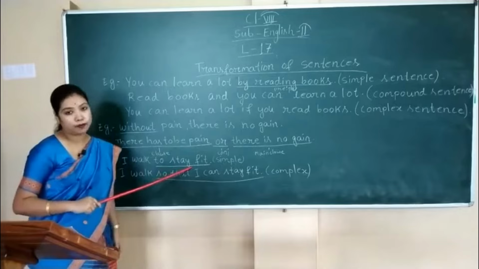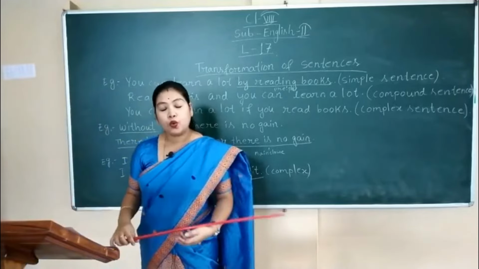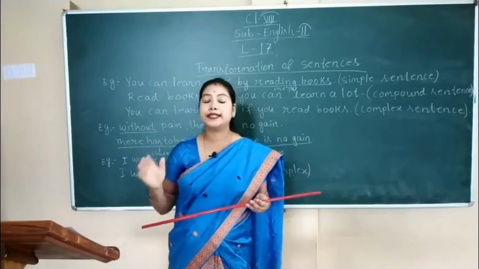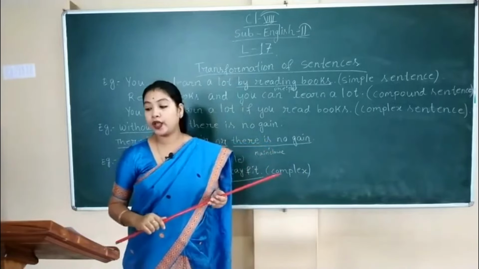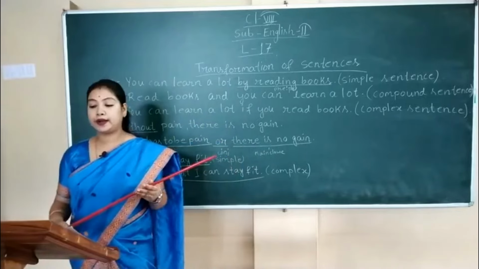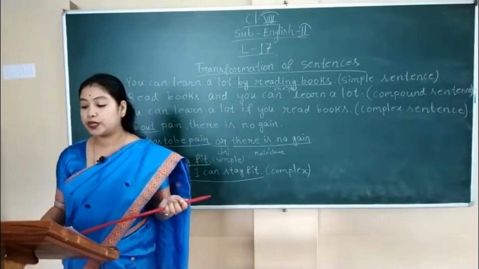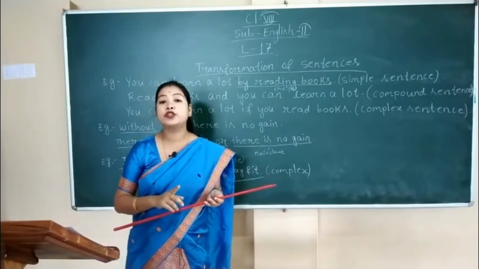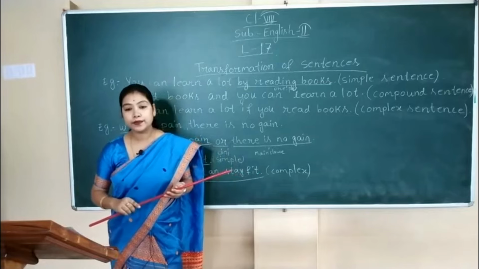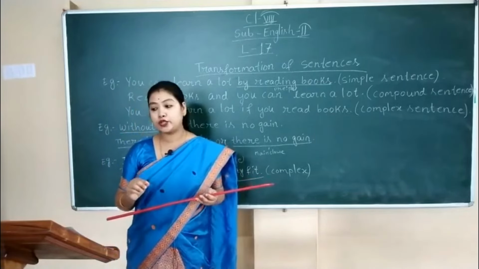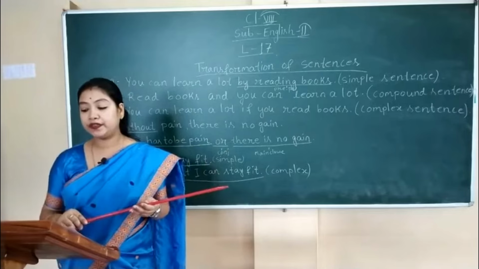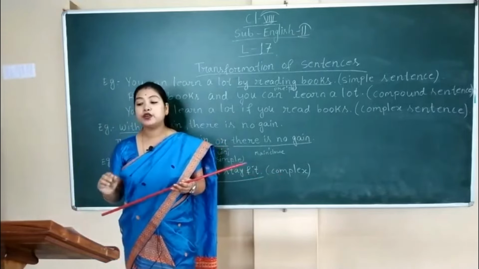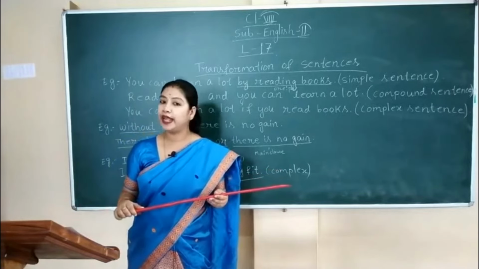Now we can also transform compound sentence and complex sentence into simple sentences. So how can we do it? We can transform a compound or a complex sentence into a simple sentence by reducing, not expanding. Here it is just the opposite of expanding, that is reducing. By reducing a clause into a noun, adjective, adverb, or a prepositional phrase, or use a participle, gerund, or infinitive.